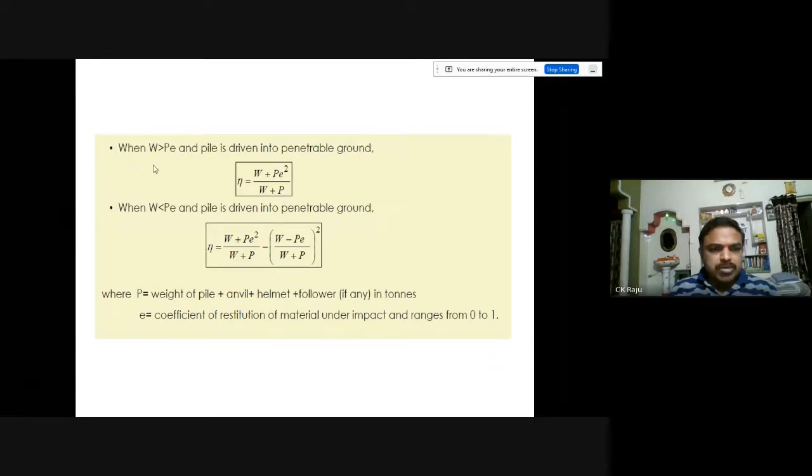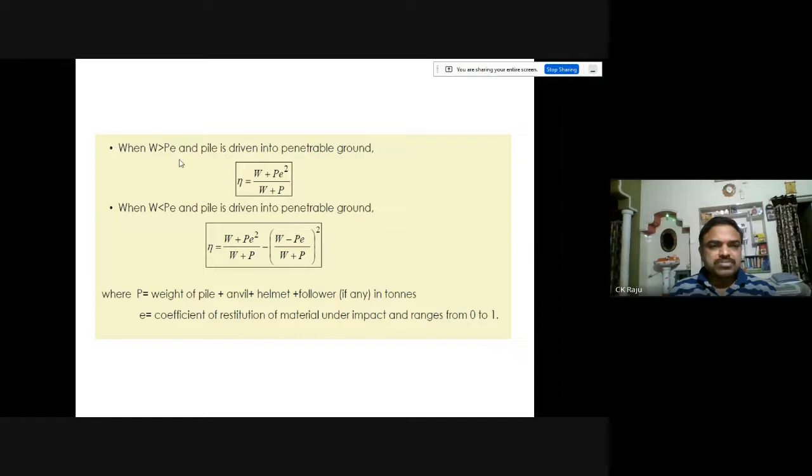When W is greater than P E and the pile is driven into penetrable ground, eta is given as W plus P e squared by W plus P. Here P is the weight of the pile, consisting of the pile, anvil, helmet plus fall wire if any, in tons. And e is the coefficient of restitution of the material under impact and ranges from 0 to 1.